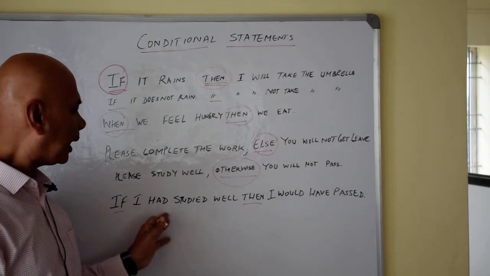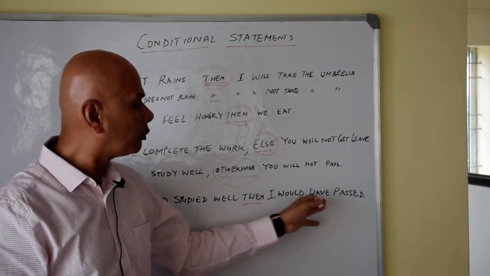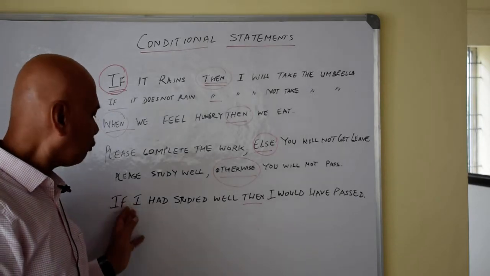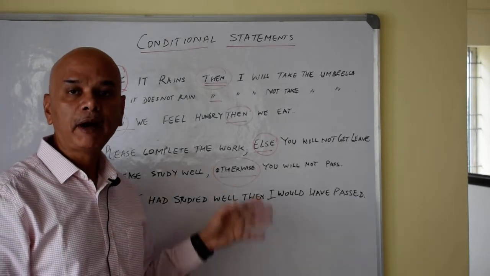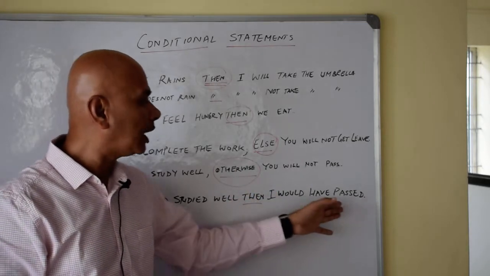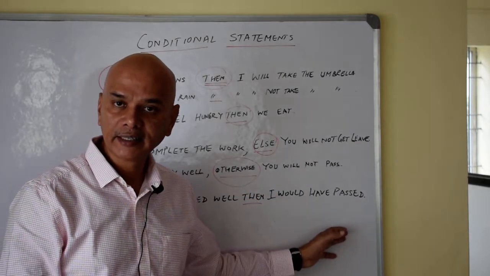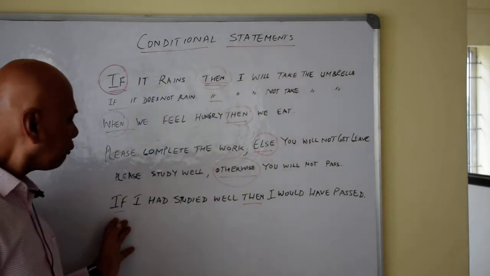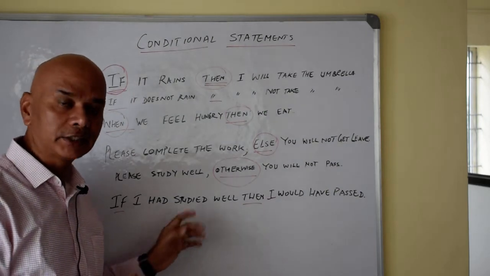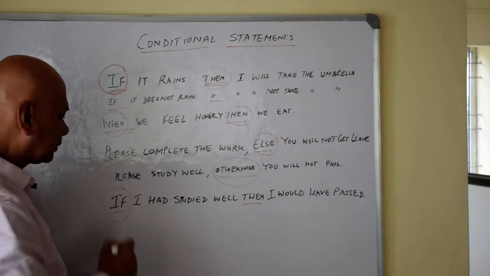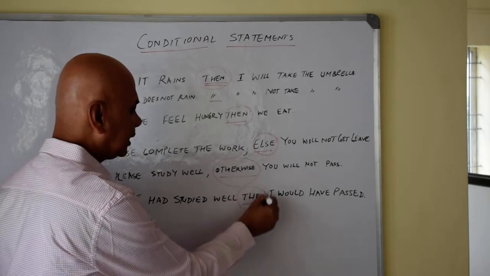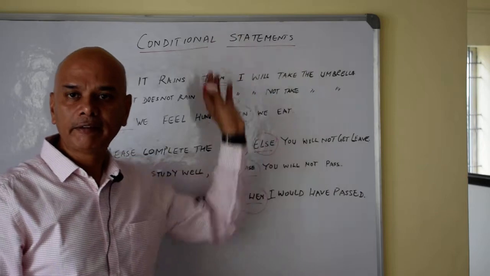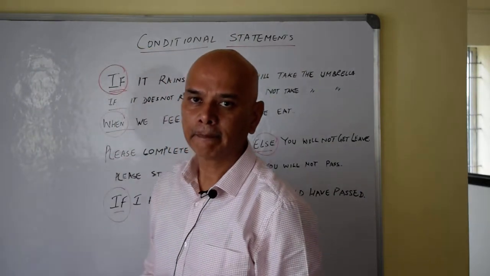Next, if I studied well, then I would have passed. I correct it again. If I had studied well, past perfect it is going, then I would have passed. This is present perfect. See the combination, past and present perfect. If I had studied well, if is a condition, then is the result, then I would have passed. So these are the ways to make sentences using conditions.